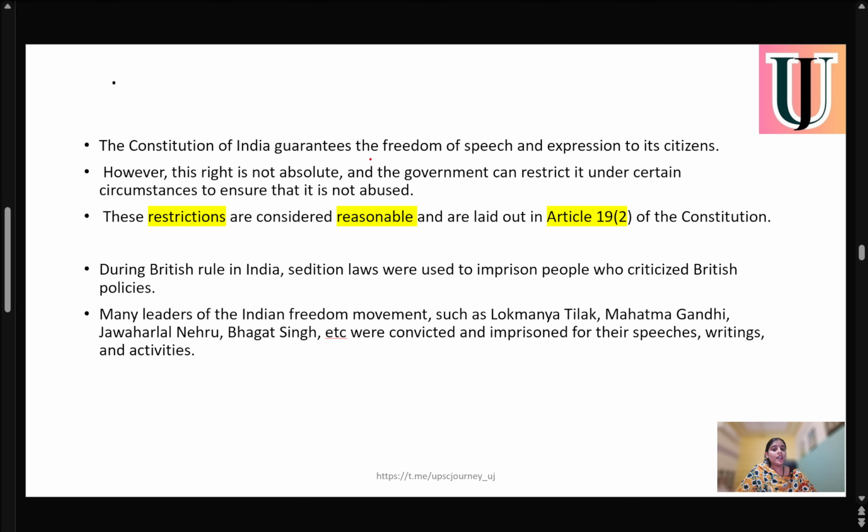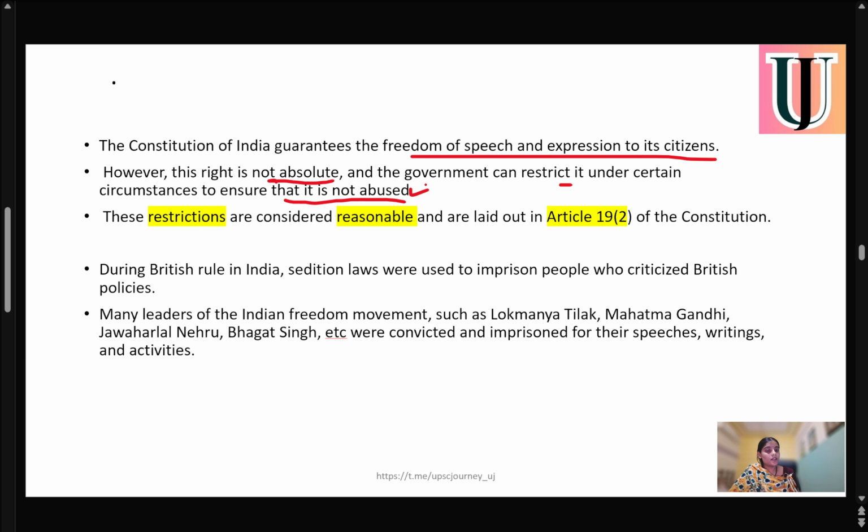The Constitution of India guarantees the freedom of expression and speech. We all know that we have freedom of expression and speech, and we have full right to criticize government policies. However, the right is not absolute. We have freedom of speech and expression, but it does not mean we have an absolute right, because we cannot use any speech or expression that defames the government or creates hatred. So the government can restrict it under certain circumstances to ensure that it is not abused.